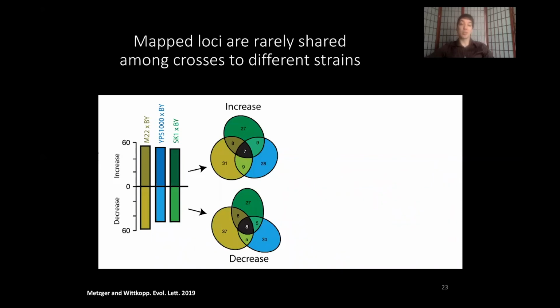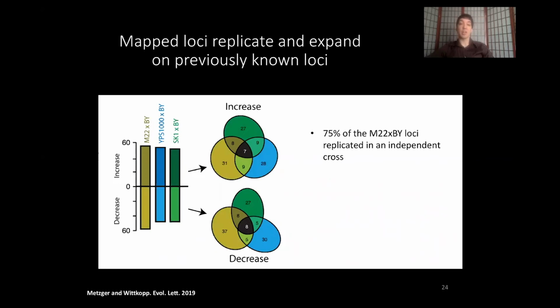But one concern we had was that maybe our mapping approach just had low power. So we repeated the mapping approach for the M22 by BY cross, and we found that 75% of the loci we identified were replicated in this independent cross. In addition, of the 8 previously known loci that affected expression of TDH3 between strains similar to M22 and BY, we were able to identify 7 of these variants. So this gave us confidence that our approach was detecting the loci that were previously known, as well as detecting additional loci that were not detected in previous scans.